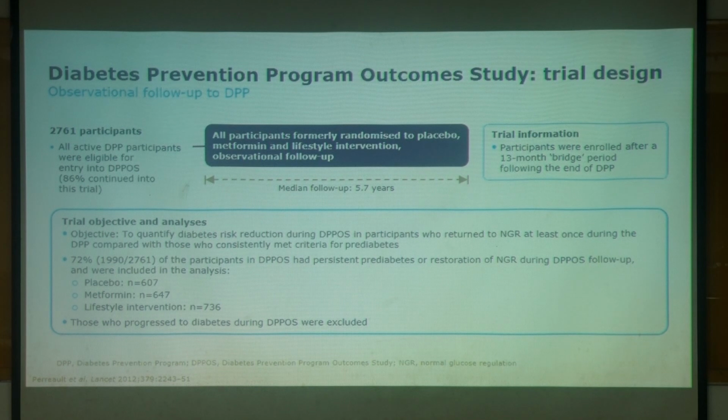Now what we call reversal is the same thing. Very important: if a patient loses 10 kgs or 15 kgs with the latest drugs that we have in hand, certainly you can reverse diabetes. That's what we talk to our patients about in practice also. And the DPP trial also showed the same thing. The objective was to quantify and predict the diabetes risk reduction during the DPP OS in participants who returned to normal glucose regulation at least once during the DPP program compared to those who consistently met criteria for pre-diabetes.